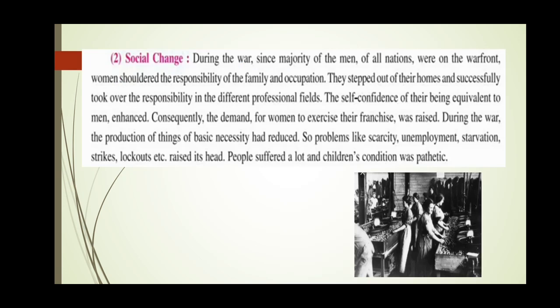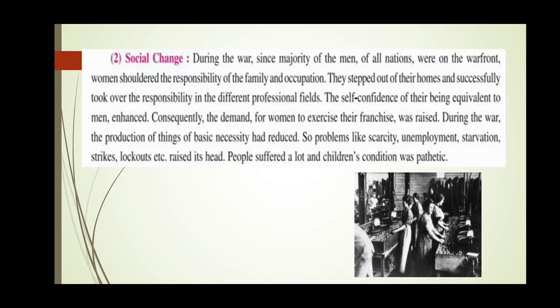The self-confidence of their being equivalent to men was enhanced. So they felt that they are equal to men. So that self-confidence was enhanced, and was inherited in them. Consequently, the demand for women to exercise their franchise was raised. So now the demand for women to exercise their franchise, their demand, was raised.